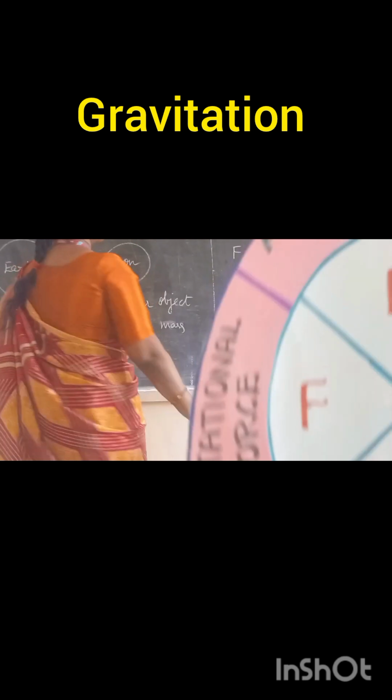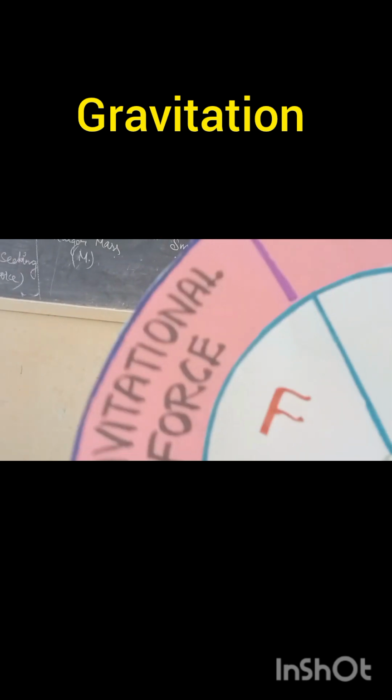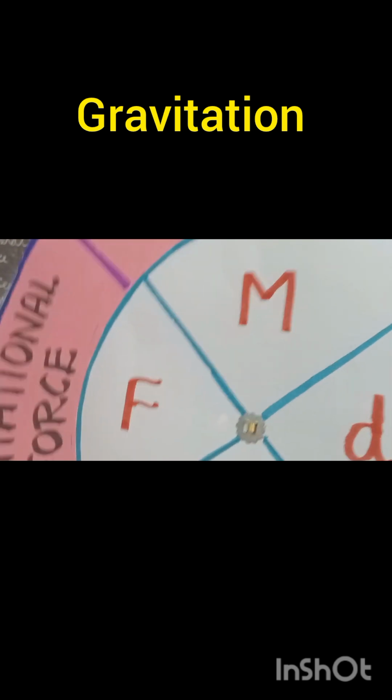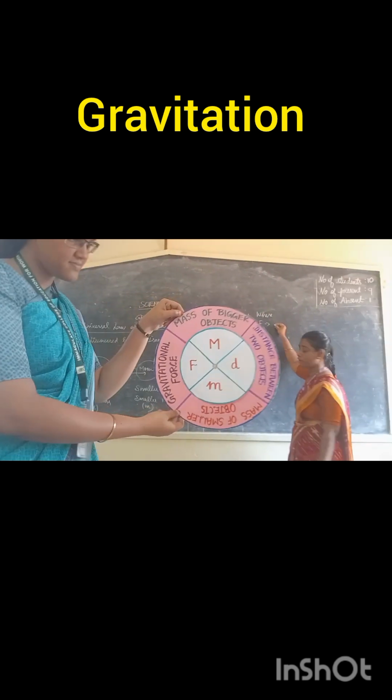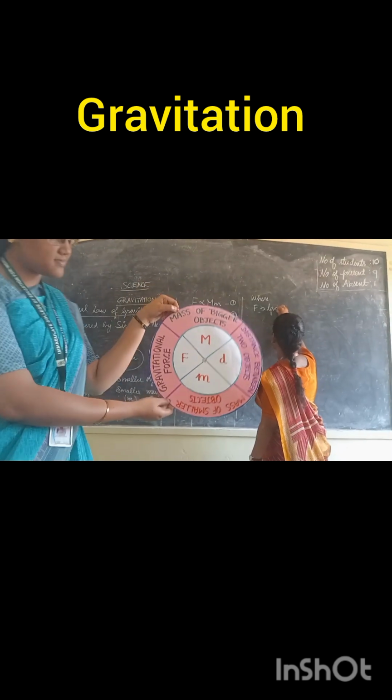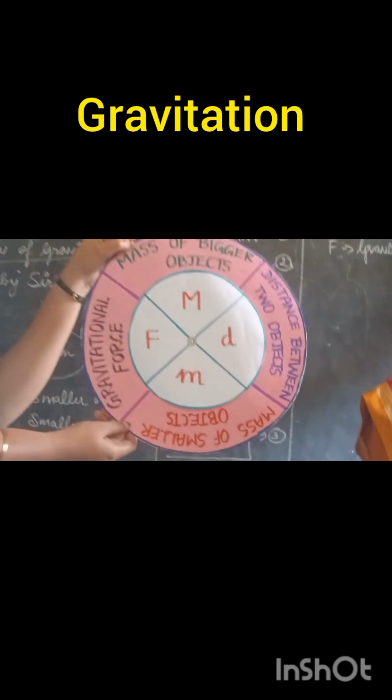Now you see, when you compared equations 1 and 2, you got the value, that is the gravitational force. Now what are we going to do? Here we have got the value where F is equal to. What do you call the F? F is gravitational. What? No answer is coming. Gravitational force.